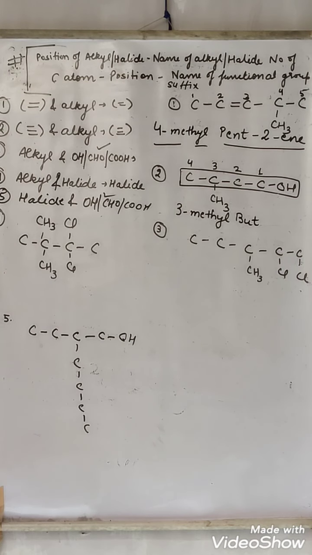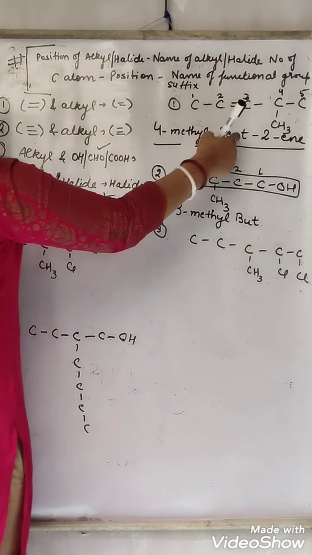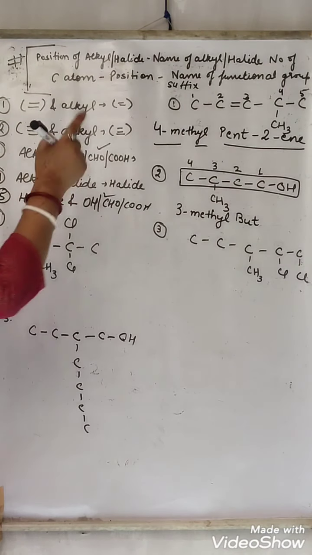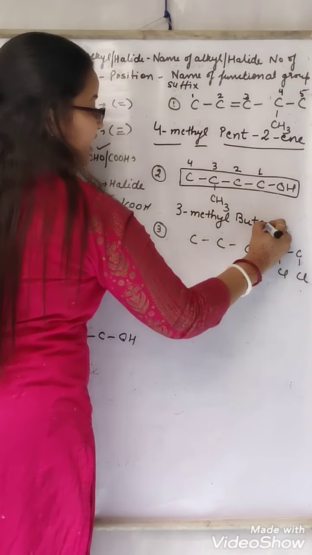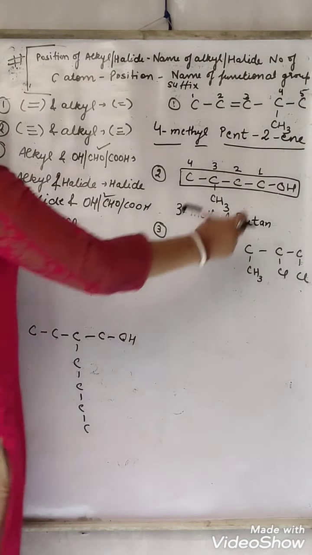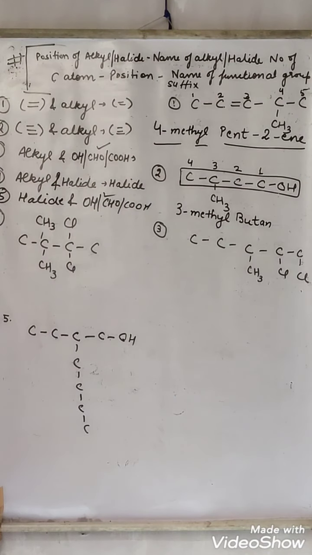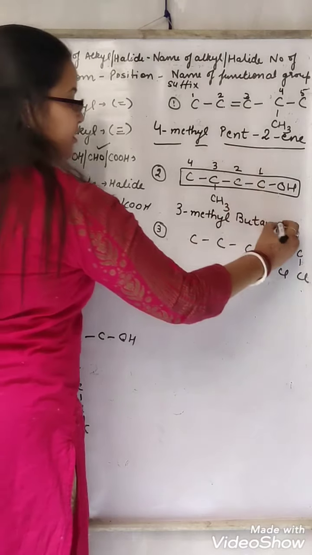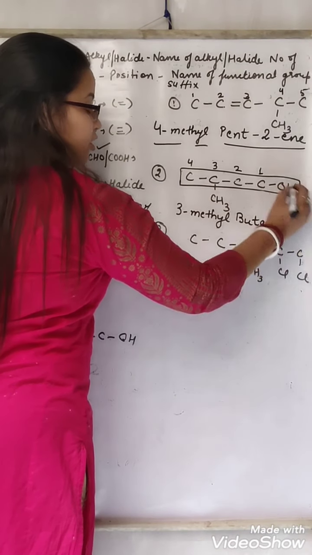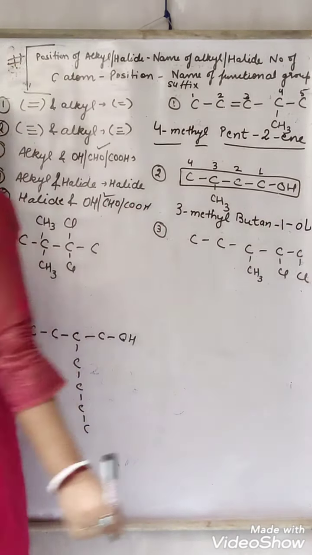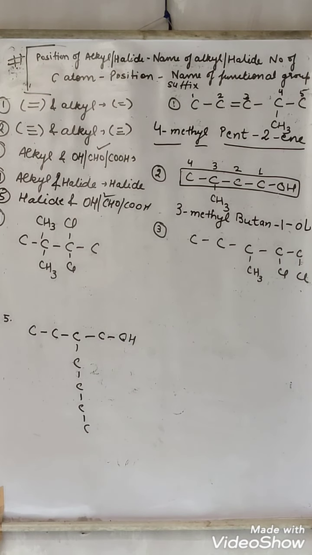Now all the single bonds are there. Earlier there was a double bond, therefore we had written only pent. Now all the single bonds are there, that means butane. We will not write "e" because one functional group, OH, is also present. At what position is it present? 1. What is the suffix of OH? "ol". That is all. So 3-methyl butan-1-ol will be the name of this particular compound.